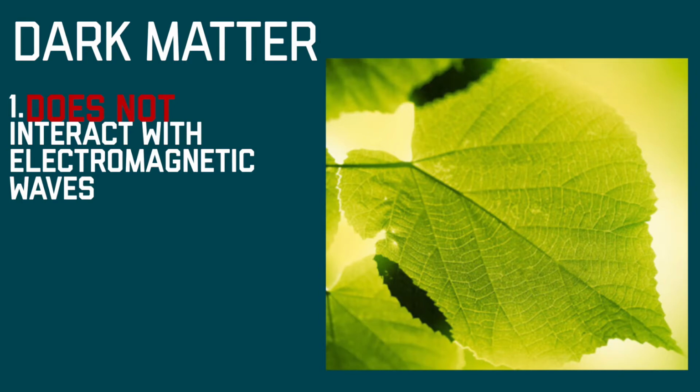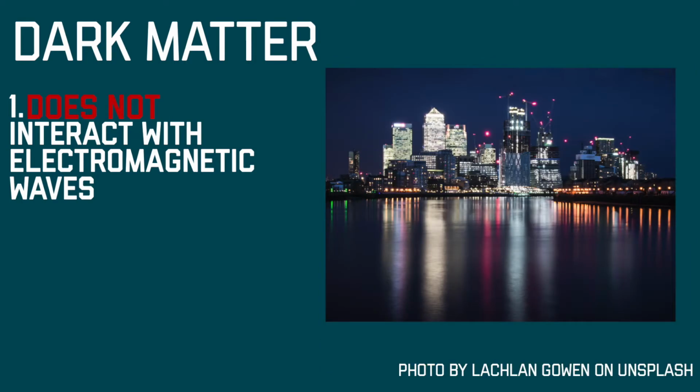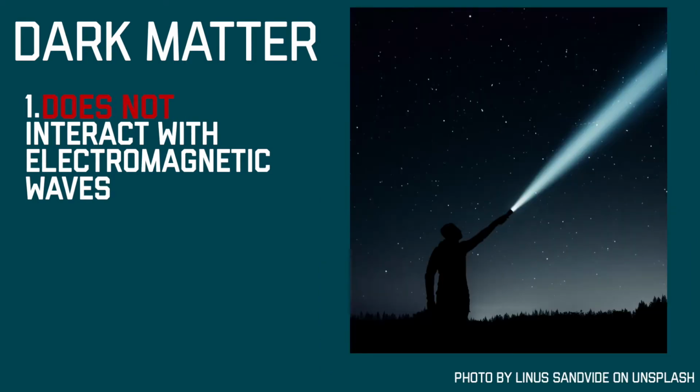You can see me right now because light is being emitted from your computer screen. You can tell that this part of my sweater is pink because it's absorbing all other colors of light, but reflecting this bright pink back at the camera. These are just simple examples of normal matter interacting with the electromagnetic spectrum. Dark matter wouldn't do any of these things. Dark matter does not absorb, reflect, or emit light.